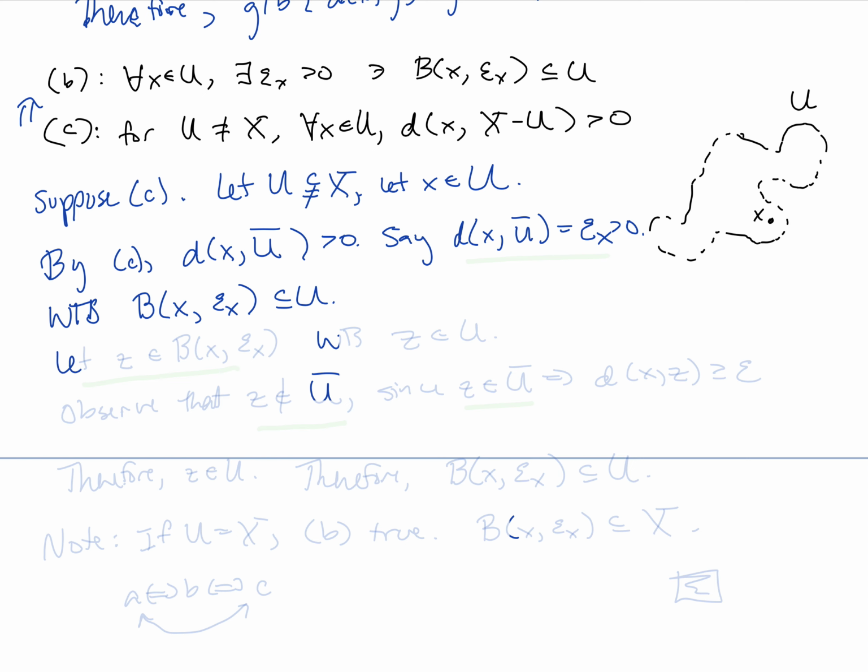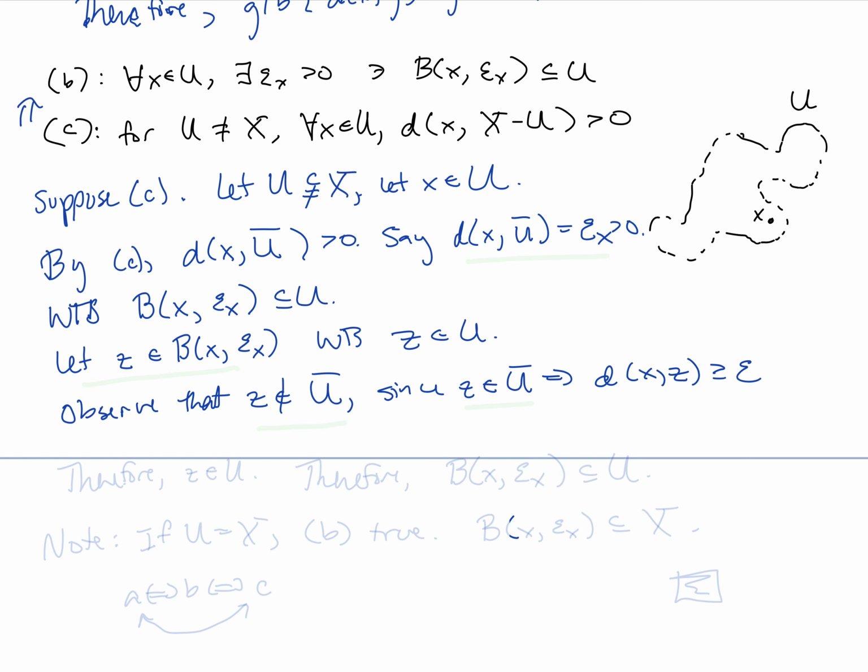So to show that, let Z be an element of this ball centered at X with radius epsilon, and we want to show that any arbitrary element of this ball, Z, is also contained in U. So observe that Z cannot be in U complement, because Z in U complement implies that the distance between X and Z is greater than or equal to epsilon.